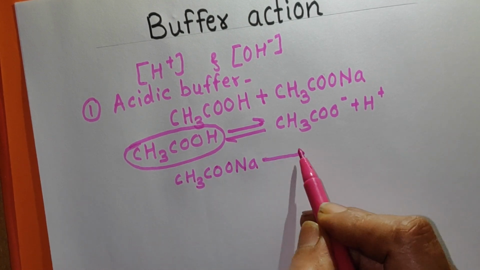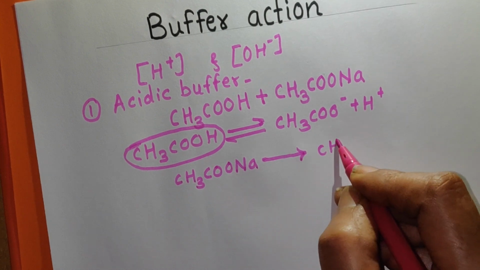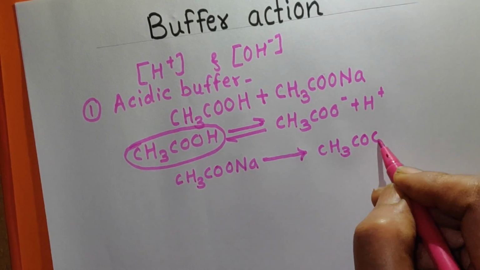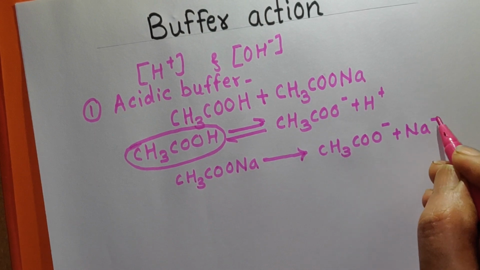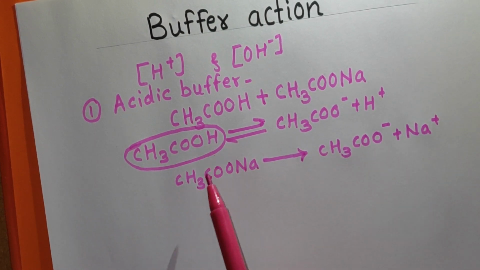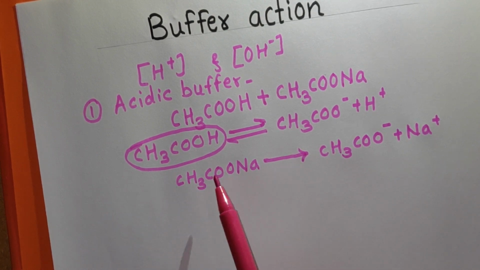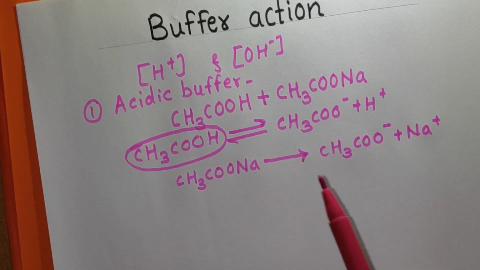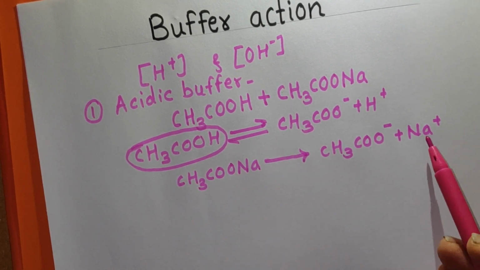The next solution is CH3COONa. CH3COONa is a salt, so it is a strong electrolyte, and it is completely in the form of ions, that is CH3COO minus and Na plus. Strong electrolyte is completely ionized, and therefore it will ionize to give CH3COO minus ions and Na plus ions.